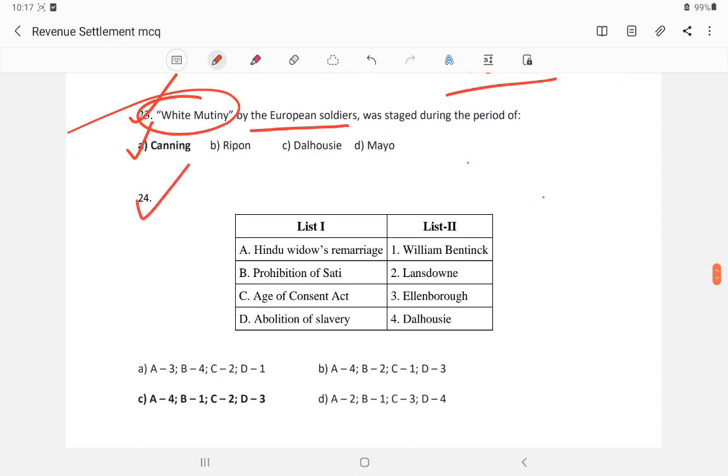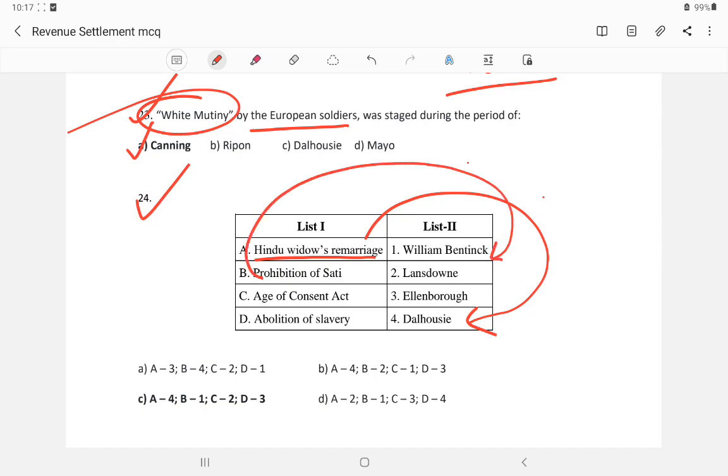So let us look at question number 24. Widow Remarriage Act, prohibition of sati, age of consent of marriage, and abolition of slavery. We don't need to memorize all of them, we only need to memorize one or two. The Widow Remarriage Act was by Lord Dalhousie, 1856. Prohibition of sati was by William Bentinck. That is A for B1. The answer is this one.